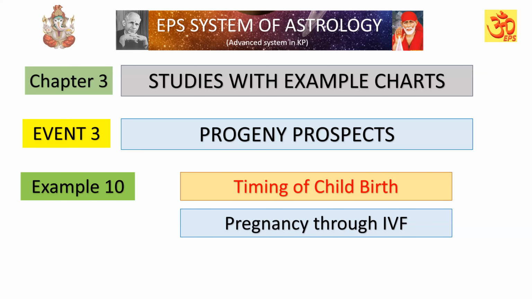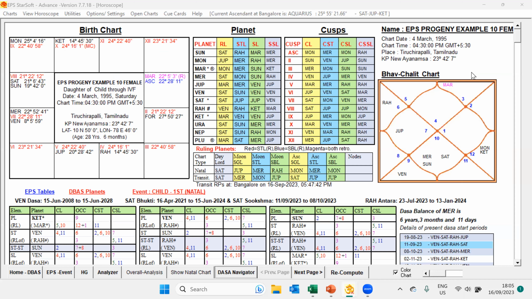Example number 10, timing of childbirth, pregnancy through IVF. Let us check first the female chart, then we'll move to the male chart. This is the birth chart of that female, the wife. First let us study the wife's chart, then we'll study the husband's chart. Let us have a general study first.